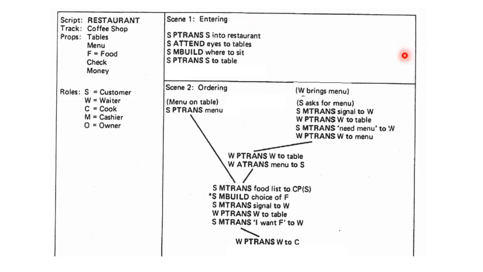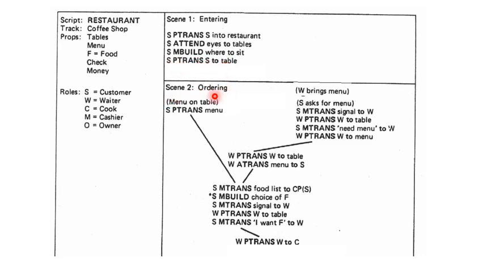These activities we have to represent in conceptual dependency format using primitive acts. S means customer, PTRANS to restaurant. Customer ATTEND means checks for tables. He DECIDES, that is, the customer decides where to sit. Then the customer MOVE, that is, PTRANS to that table.